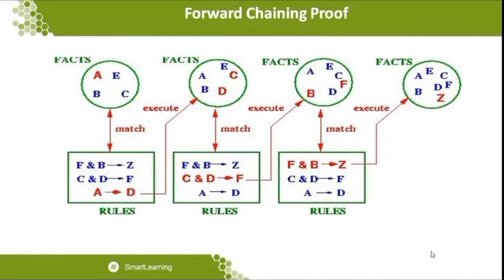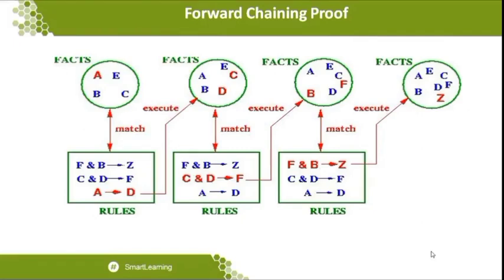So the first thing we want to match with the facts is A. When A is available, then we can infer that D is going to be the implication, or D is going to be the goal that we derive. So when I execute the statement, whenever A is available, which implies D, D is taken as executed. So what happened? D is also added to the facts. So when D is added to the facts, what are all the different facts available? A, E, B, C and D are available.